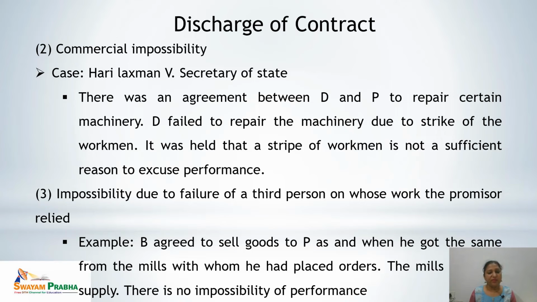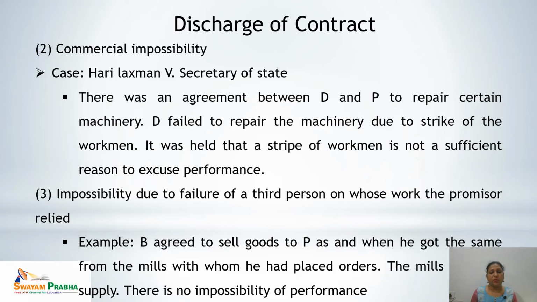That means if the workmen were on strike, there may be some other way to perform that repair. The person can hire some other workers to perform that. That means there was a commercial impossibility to perform the contract, but the performance of the contract was yet possible, so it would not lead to impossibility. Next is impossibility due to failure of a third person on whose work the promisor relied.